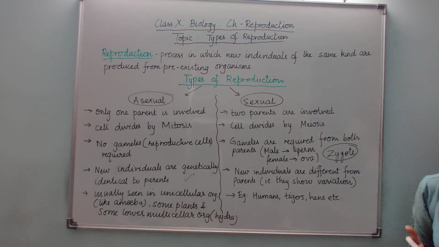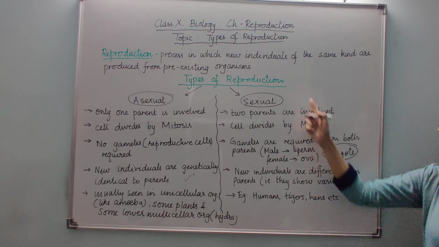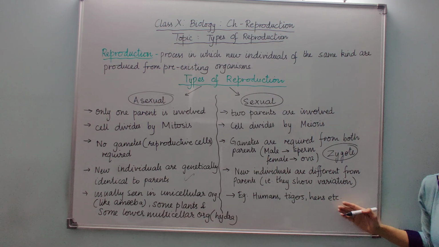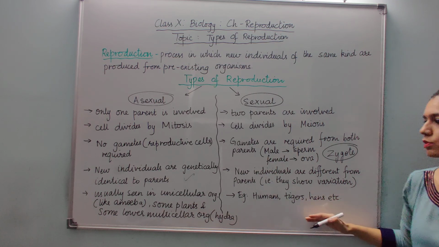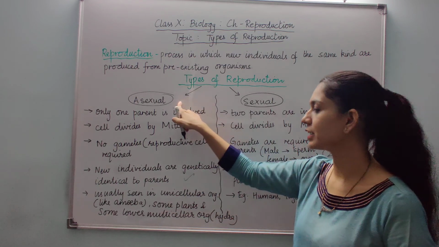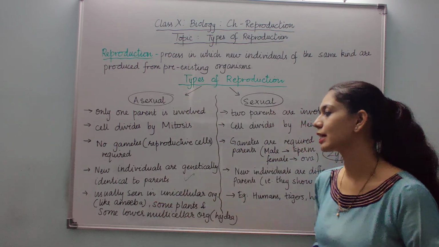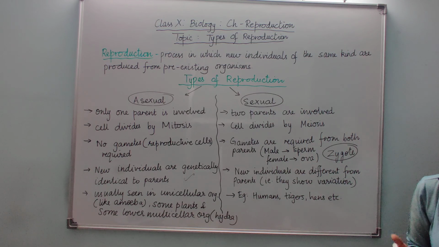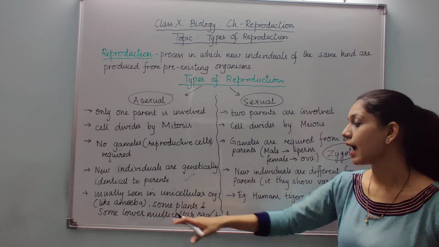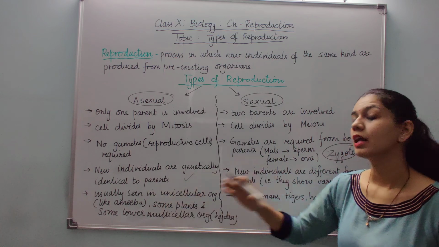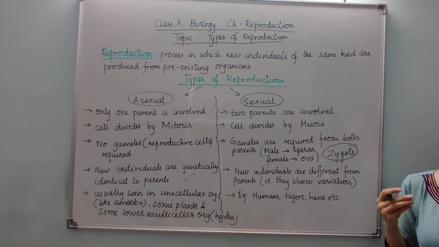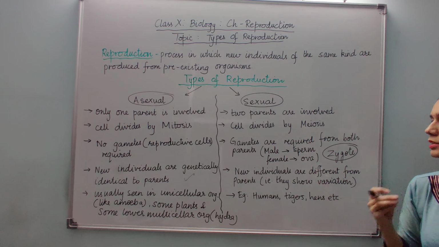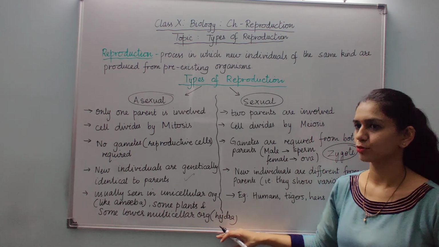Now let us try to see some examples for sexual reproduction: humans, tigers, hens, frogs, fish, etc. When we talk of asexual, we can see this type of reproduction usually in unicellular organisms like amoeba, paramecium, yeast, and some plants as well. Also some organisms that are multicellular but lying in the lower categories like hydra, etc.